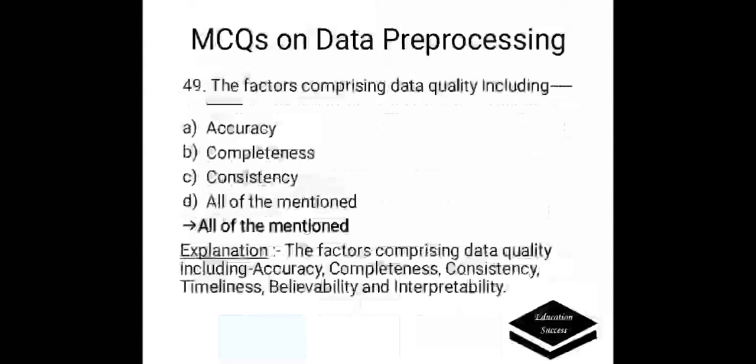The factors comprising data quality include A. Accuracy. B. Completeness. C. Consistency. D. All of the mentioned. Correct answer is all of the mentioned. The factors comprising data quality include accuracy, completeness, consistency, timeliness, believability and interpretability.